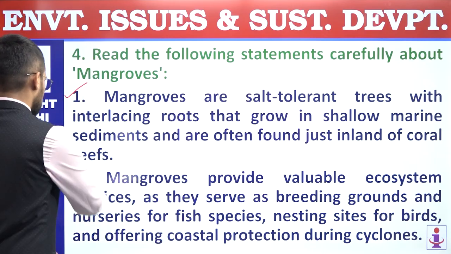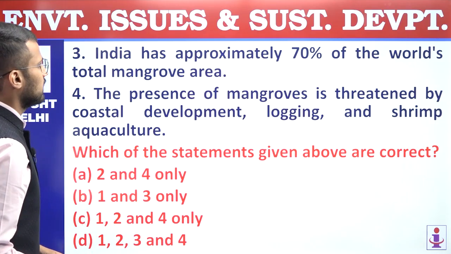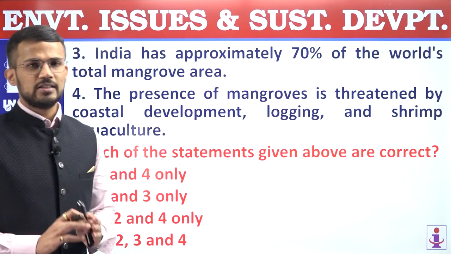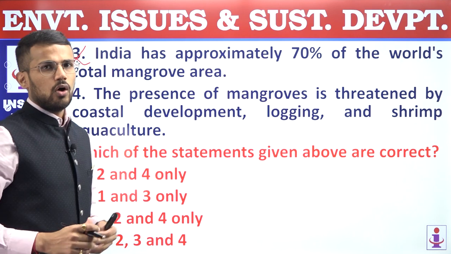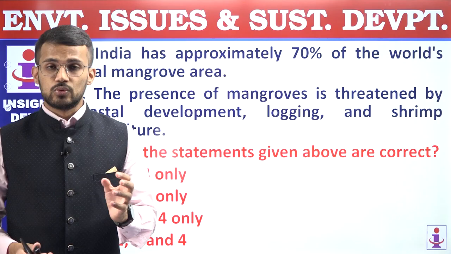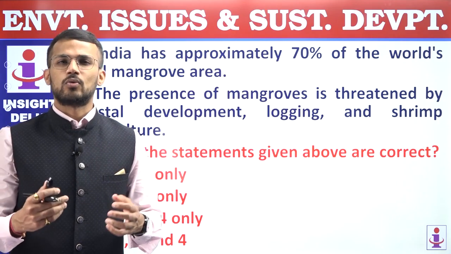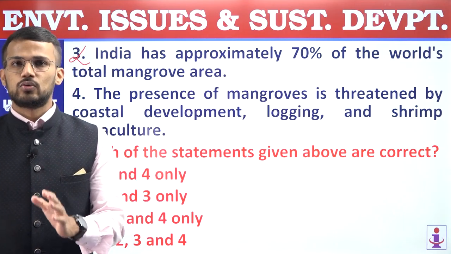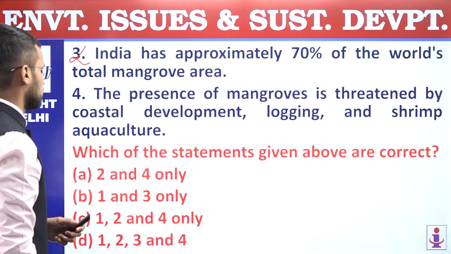So the second statement is also correct. Third, India has approximately 70% of the world's total mangrove area. This statement is incorrect, right? India consists of approximately 45% of mangroves in South Asia, right? And South Asia in total consists of around 7% of the global mangroves, and that's why the percentage of mangroves in India is lesser. It is not 70%, and that's why the third statement is incorrect.